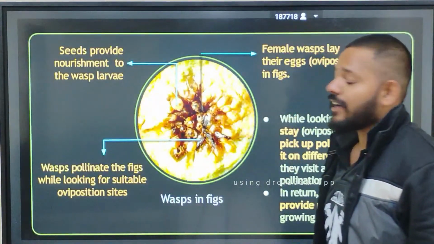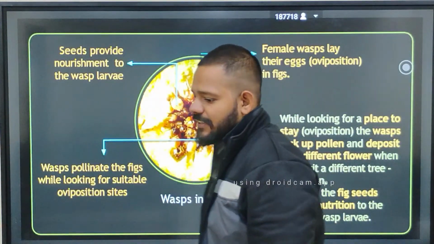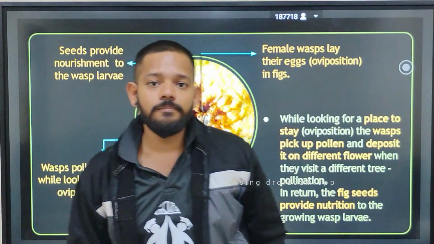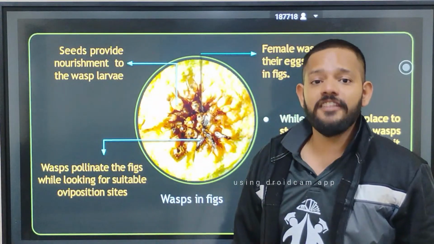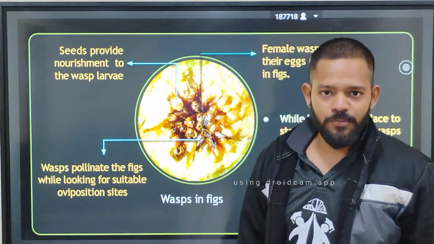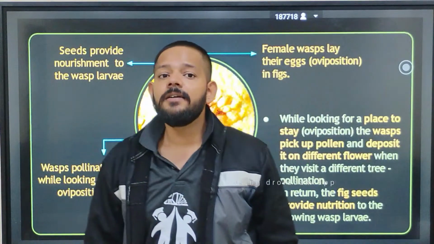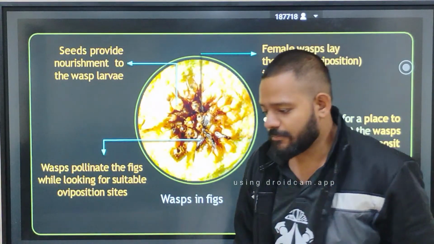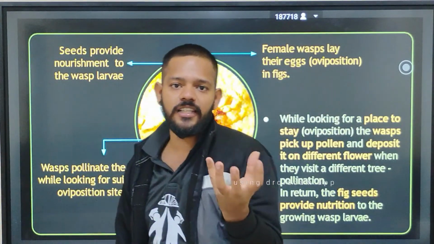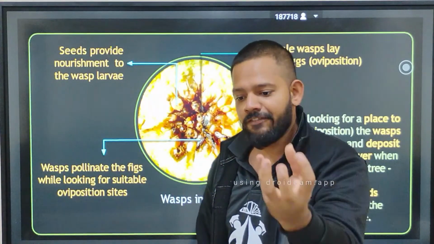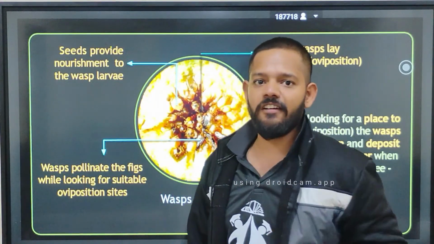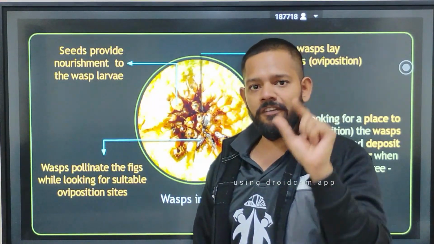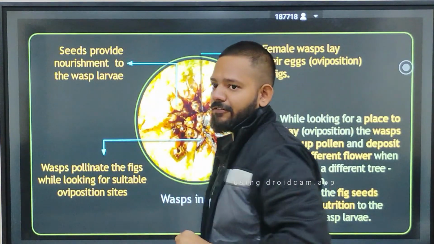Okay. Next we have a classical example of mutualism, that is your fig plant and your fig wasp. The example of fig tree and fig wasp is a classical example of mutualism. In this, you have an inflorescence of fig in which male flowers, female flowers and sterile flowers are present. Male flowers are present on the top of the inflorescence.